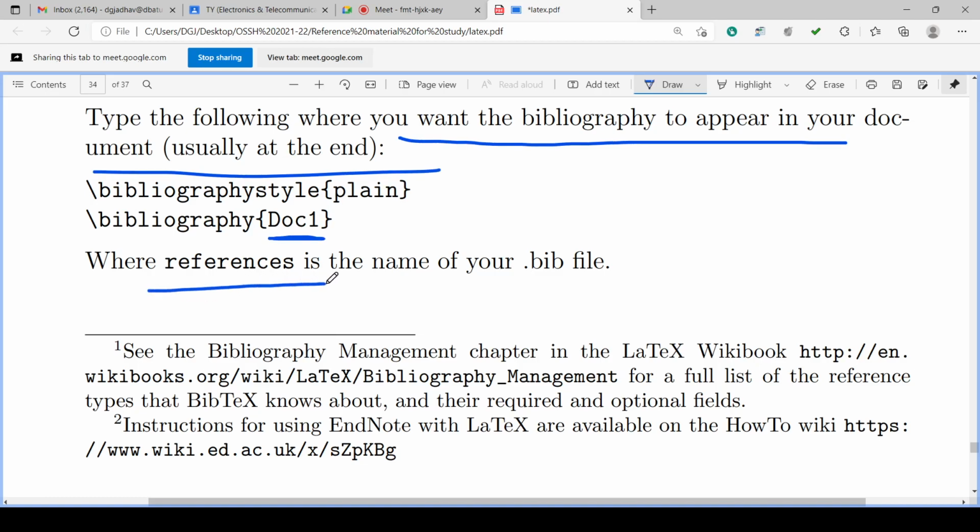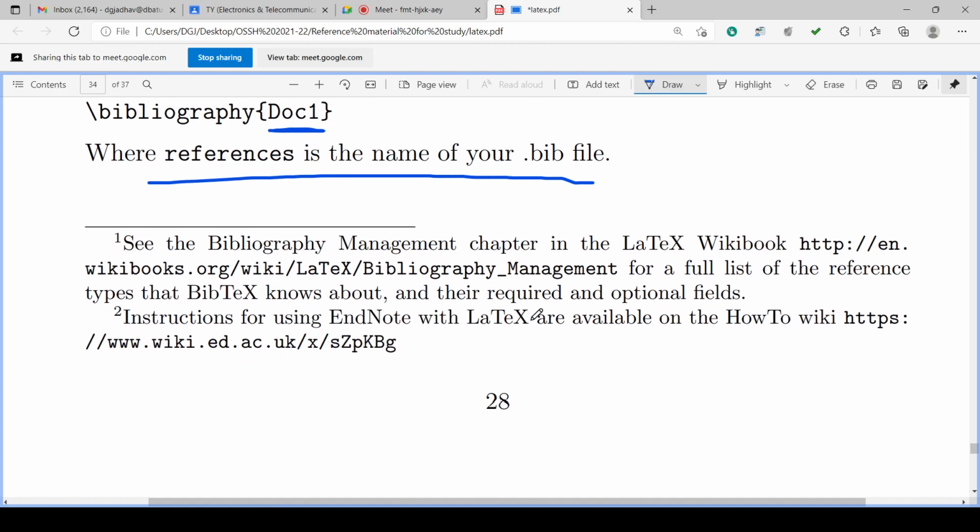It is the name of your .bib file where the references are. Doc1 is nothing but the file name in which we have typed all the references. That file we are including here. Backslash bibliography, curly bracket, doc1, curly bracket complete. That doc1 is nothing but the .bib file which we have saved in the same folder.